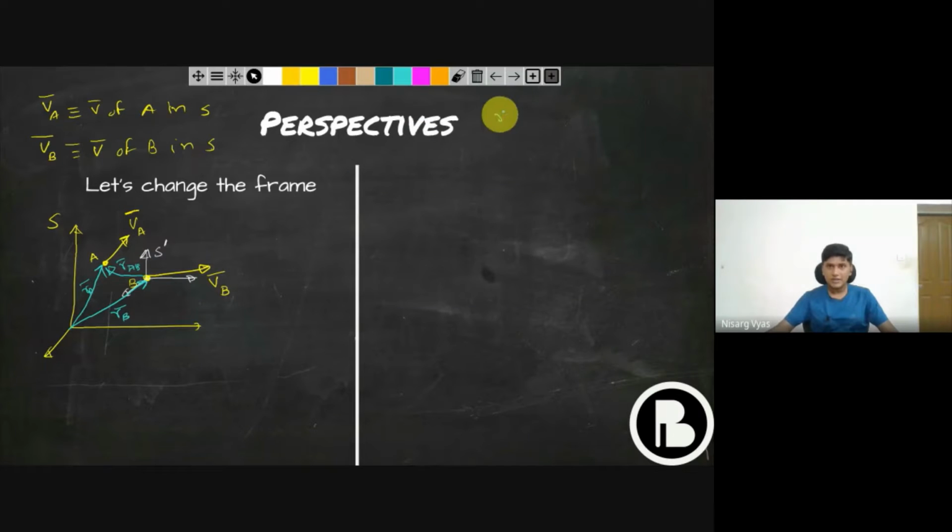So RAB is defined as position vector of A from B, or from the perspective of B, or from the reference frame of B. That's the most suitable physics word, from the reference frame of B.